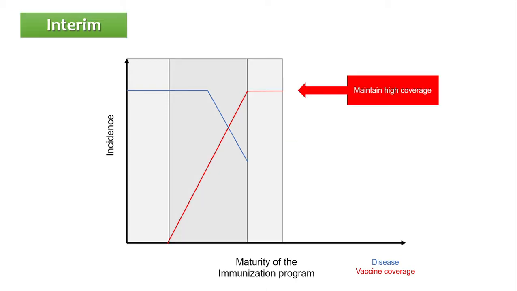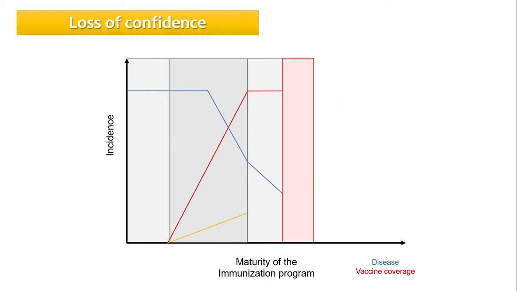Now, let's imagine that the vaccine coverage is maintained at high levels. This will decrease the incidence of the disease even more. After some time, the incidence can decrease to such low levels that the population may start to underestimate the probability of harm if the disease does develop.